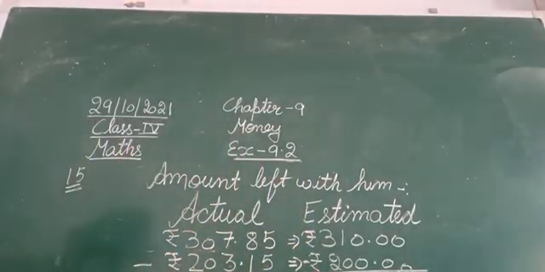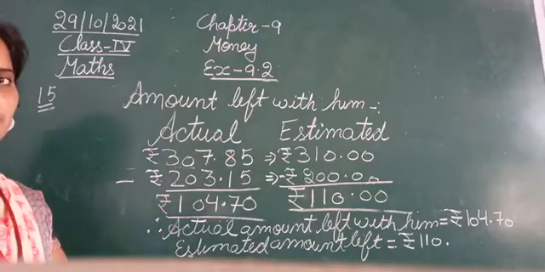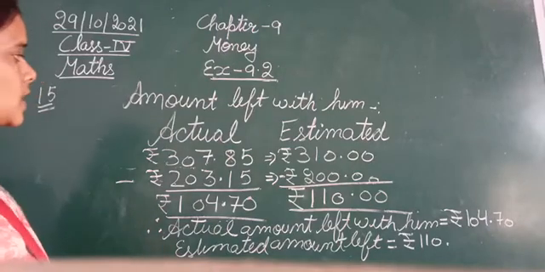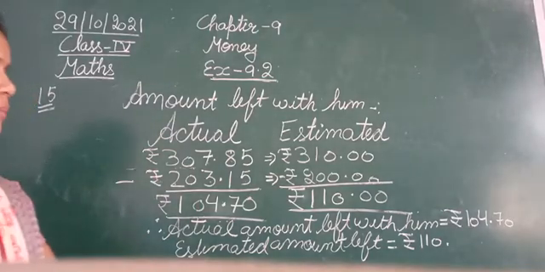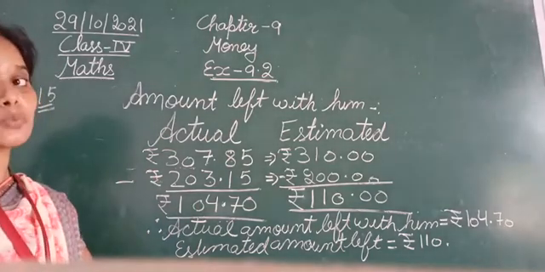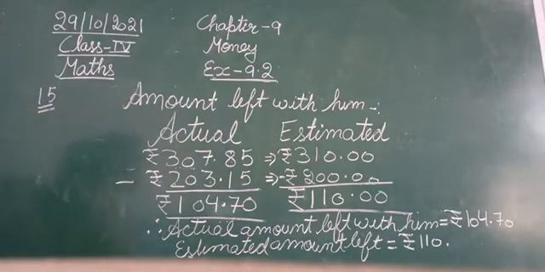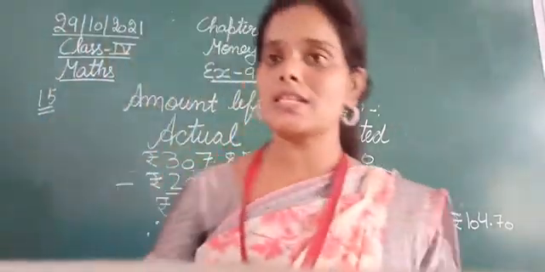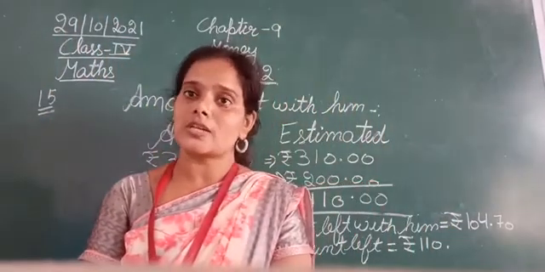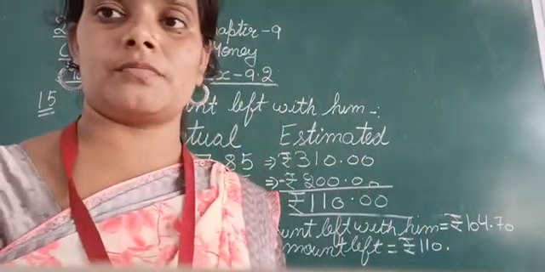Okay, so sorry for the camera disbalance. So the actual amount left is 104 rupees 70 paisa, whereas the estimated amount is rupees 110. Okay, so this is how we have completed question number 15. It's quite a lengthy question. So this is from my today's session class. With this, I'm ending the session here. I'll see you again very soon in the next session. Till then, everybody, have a great day.